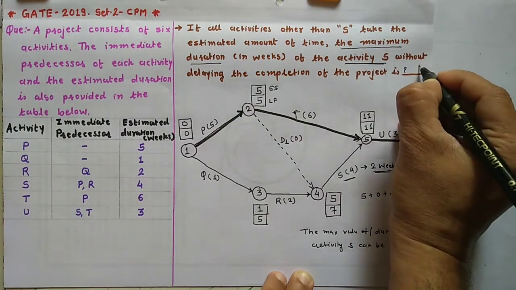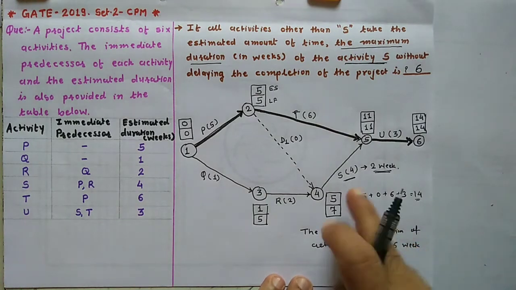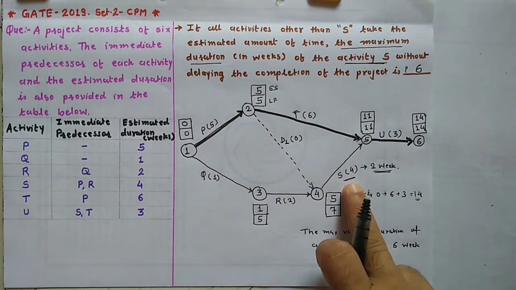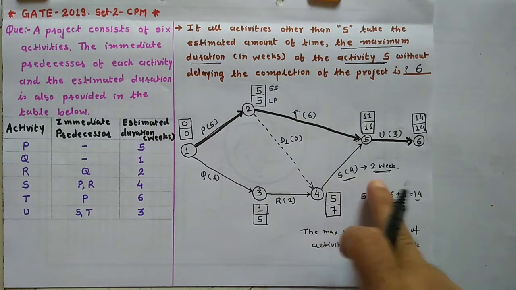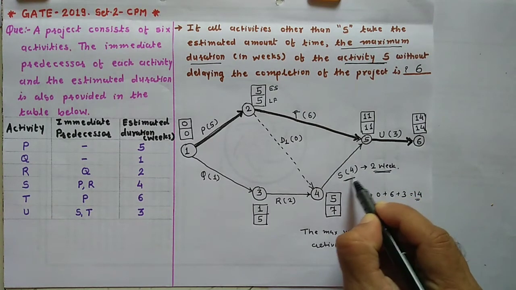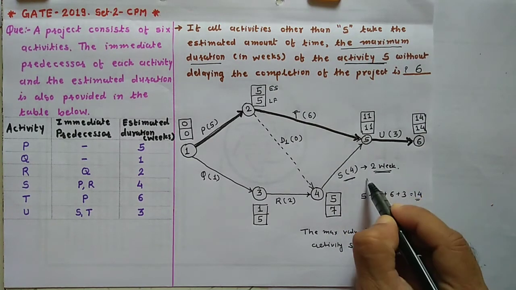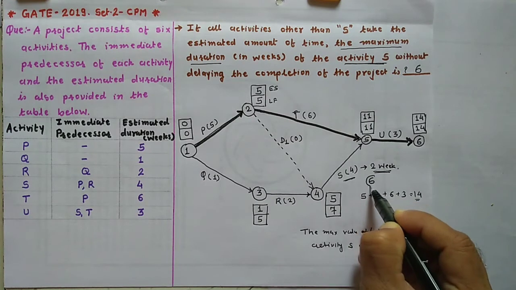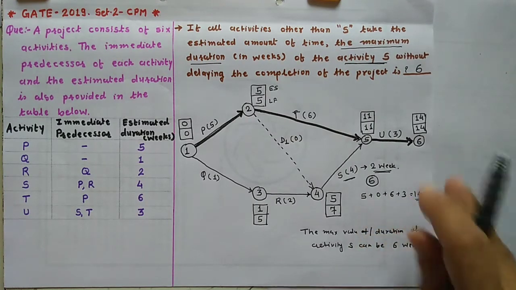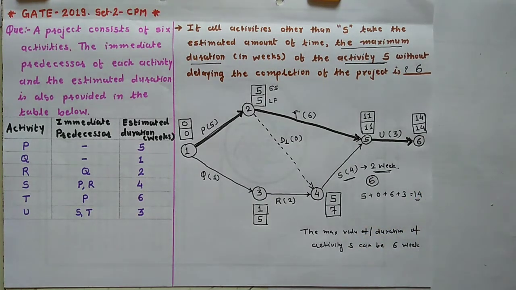So your answer is 6. So for activity S, the maximum duration would be 6 weeks, 4 weeks actual and 2 weeks more. Then it will take 6 weeks to complete the project, so your project duration will not be affected. So your answer is 6.